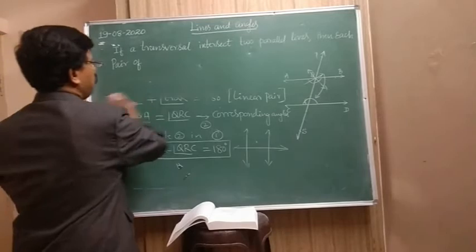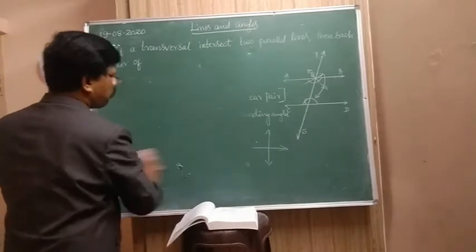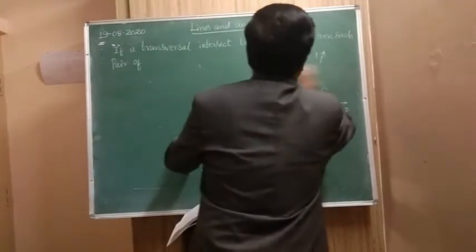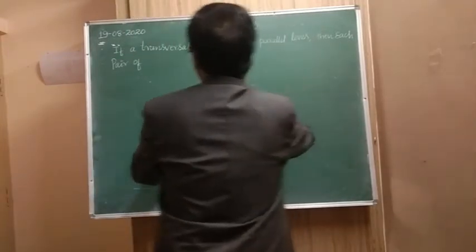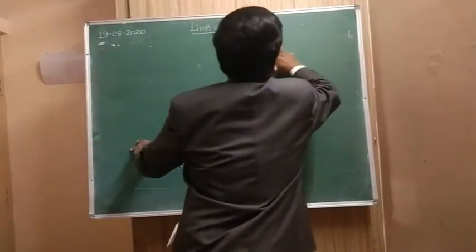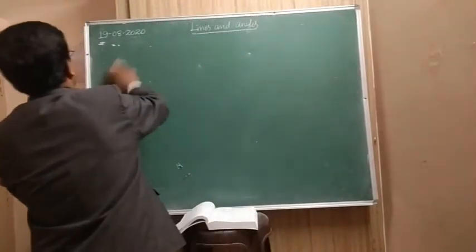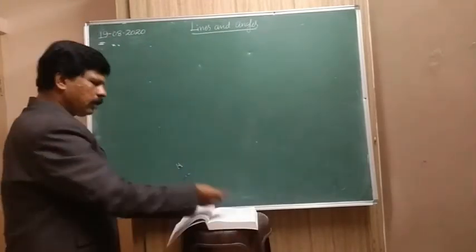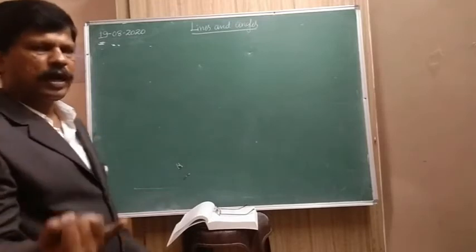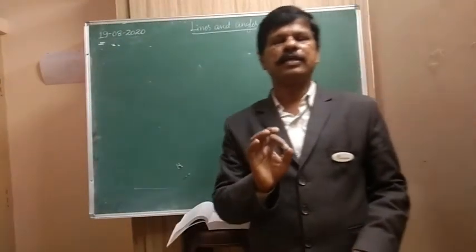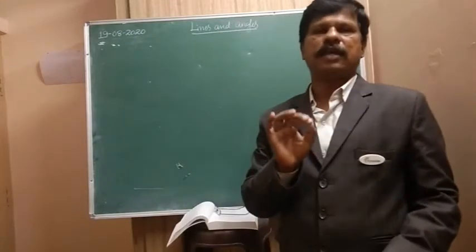One is parallel lines, and what happens when a transversal passes through them; you must keep repeating this. If a transversal line passes through two parallel lines, then what happens? Vertically opposite angles are equal, corresponding angles are equal.